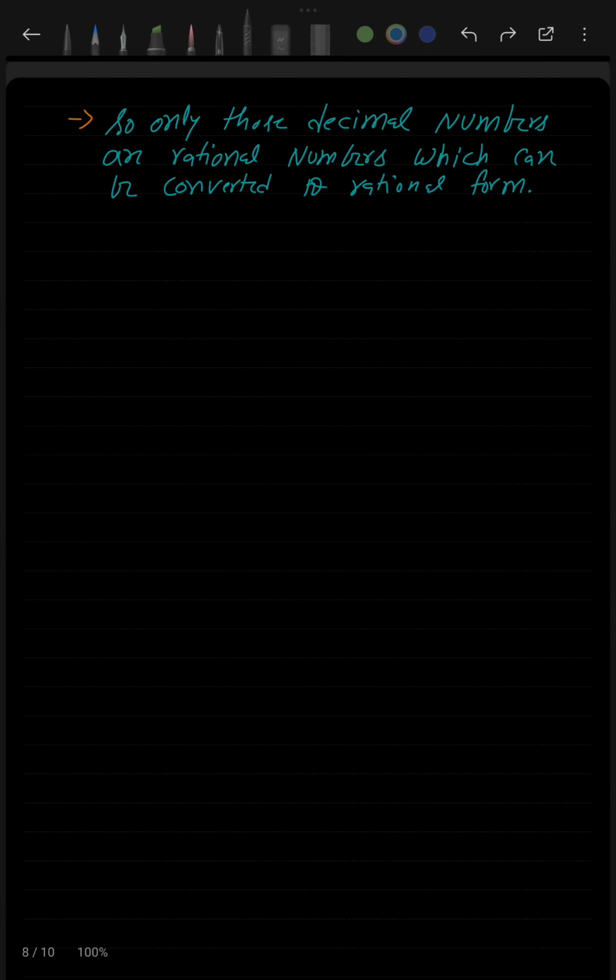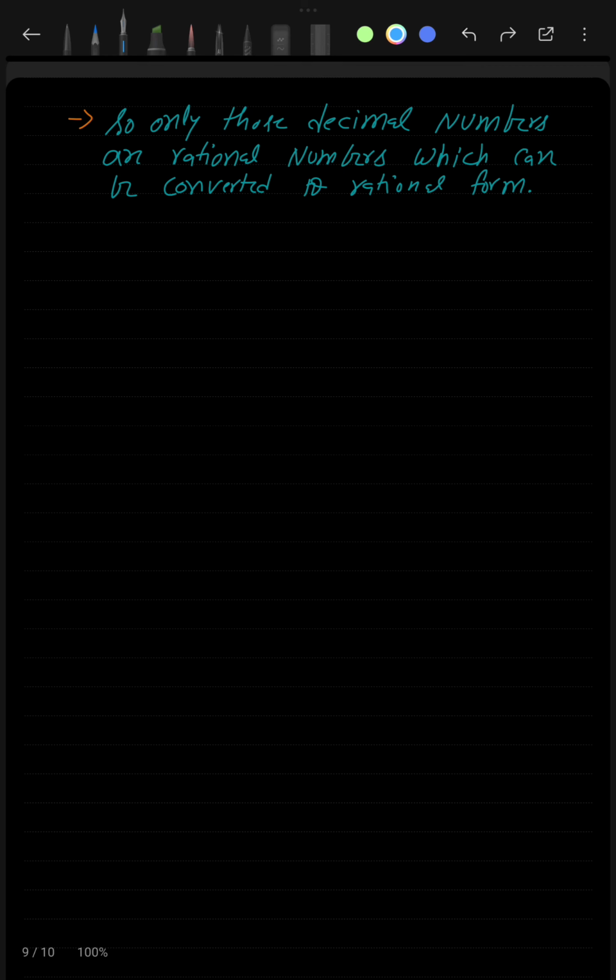Only those decimal numbers which can be converted into fraction form are known as rational numbers. So only those decimal numbers that can be converted to rational form, or you can say fraction form, are rational numbers. If a decimal number can be converted to p by q form, where p and q are integers and q is not equal to 0, then you can say that that decimal number is a rational number.